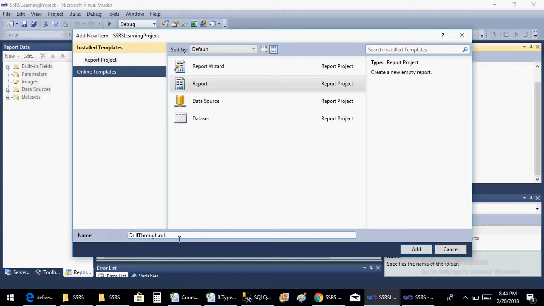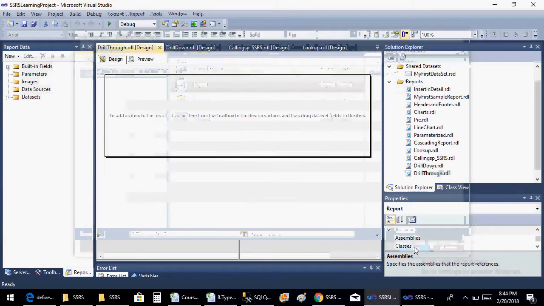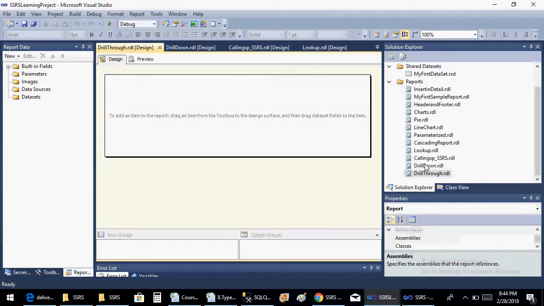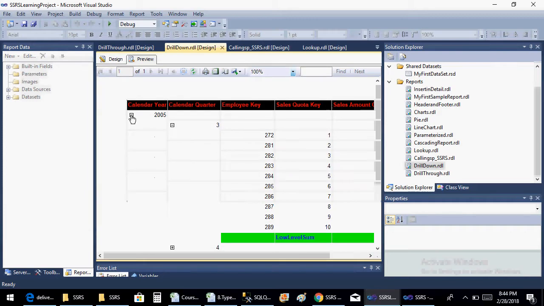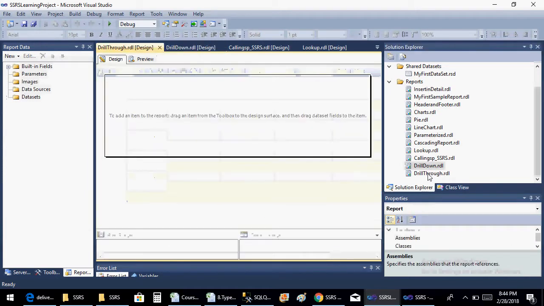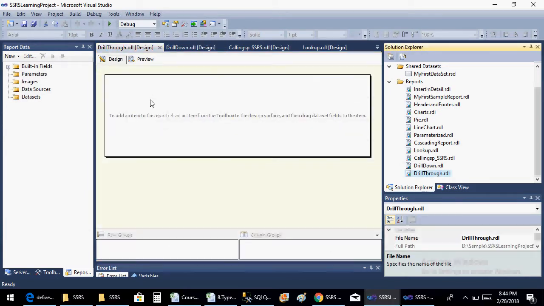When it comes to drill down, in the same report, when we are clicking here, it is expanding and collapsing. But for drill through, it's not the same case. When you click on one item, it will go to another report where it has a detailed description of that particular item. Such reports are like a hyperlink. If you know hyperlink, when you click on a link, it goes to a page. Similarly, drill through works in that way. So drill down is for expand and collapse purpose, drill through is like hyperlink.